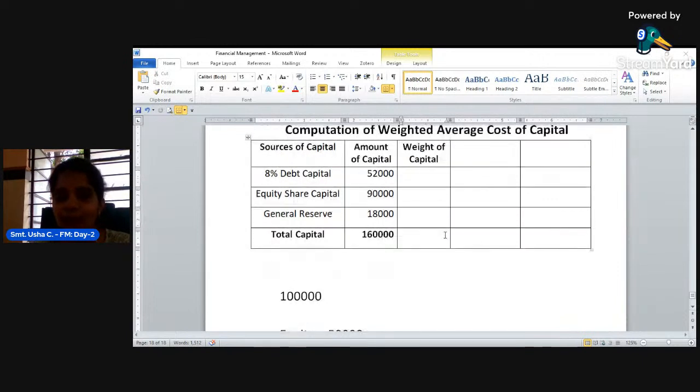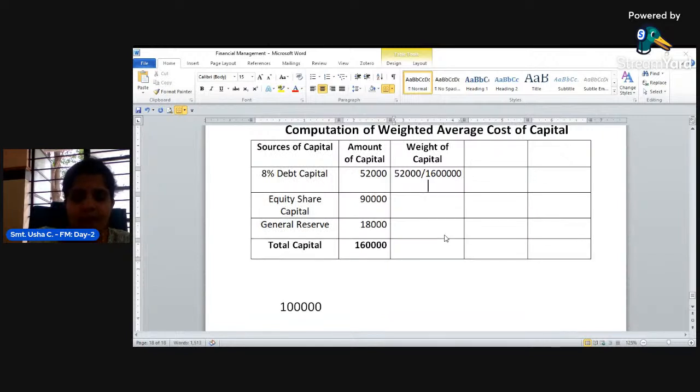But in this problem, the proportionate is not easy to say directly, that is, what is the percentage of debt capital, and what is the percentage or proportionate of equity and reserve in the company. So what we have to do is calculate using the formula: 52,000 divided by 1,60,000 into 100. If you do that, you will get the proportionate, that is 32.5% of the total capital is debt capital.